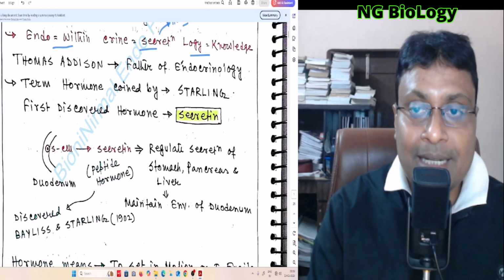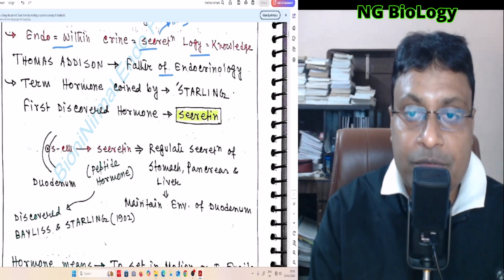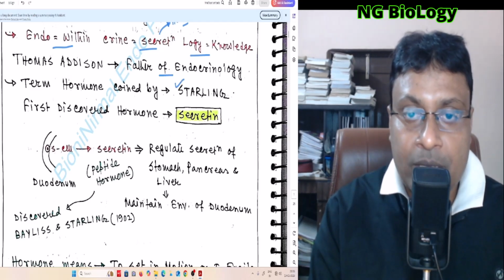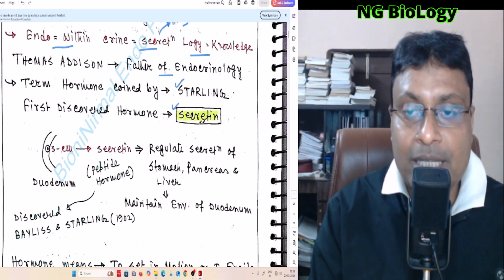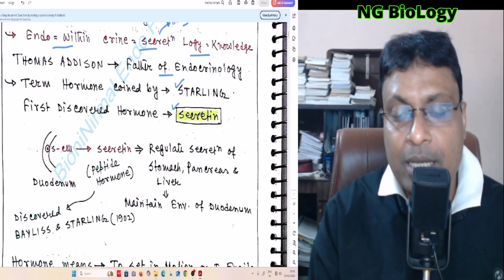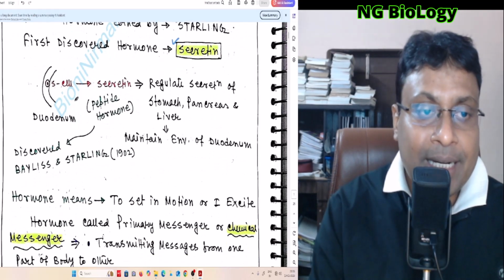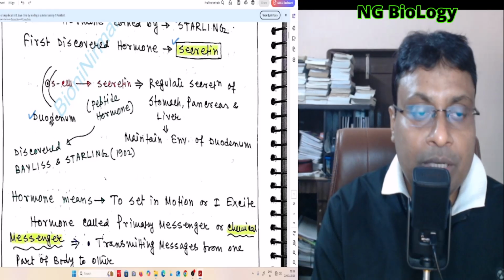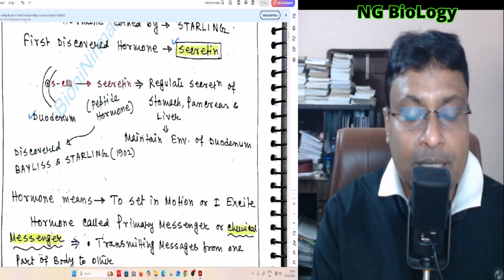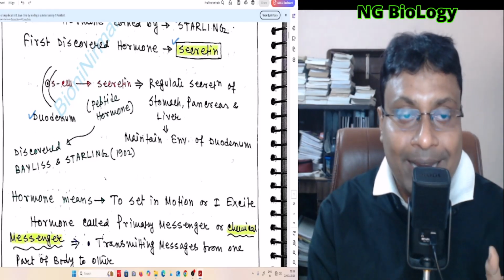Thomas Addison is regarded as the father of endocrinology, and the term hormone was first coined by Starling. The first discovered hormone is secretin. So you should know a few basic pieces of information about secretin. Secretin is secreted from the duodenum. You know the duodenum is a part of our small intestine. The small intestine consists of three important parts: duodenum, jejunum and ileum.